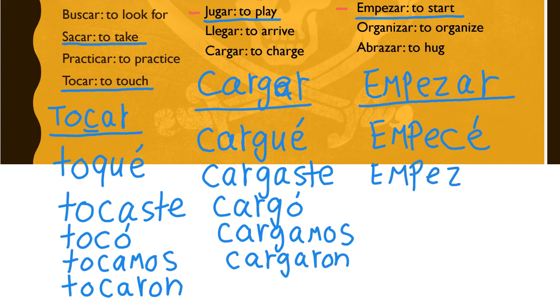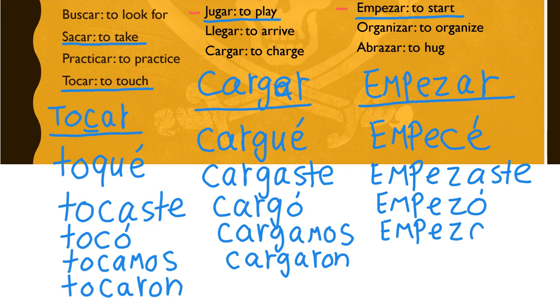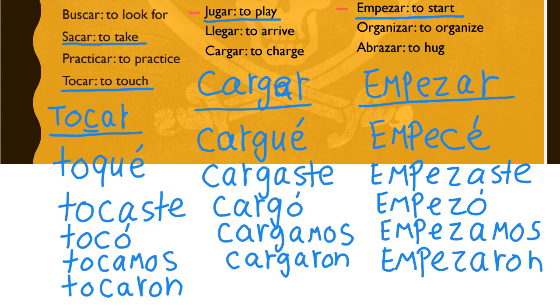So empezaste. Empezó. Empezamos. And empezaron. So you can see on all three of these verbs all the way across, the endings are all the same all the way through, and they're just kind of all similar. They're all irregular in the yo form, and then they're not irregular in the rest of the forms.